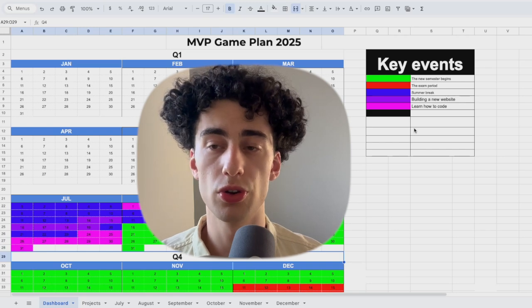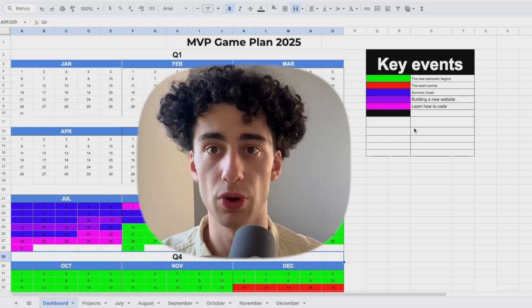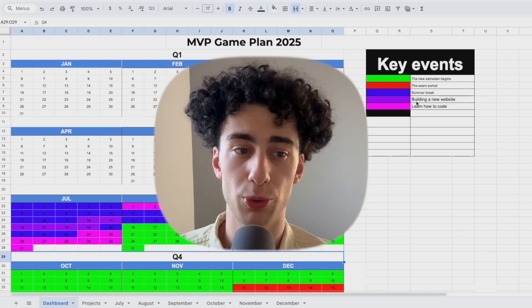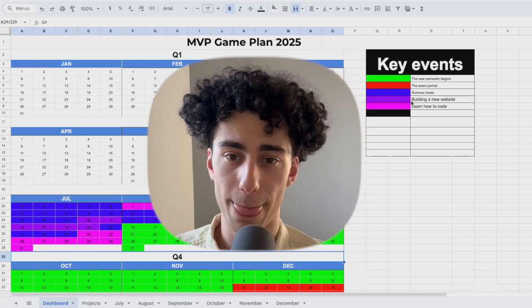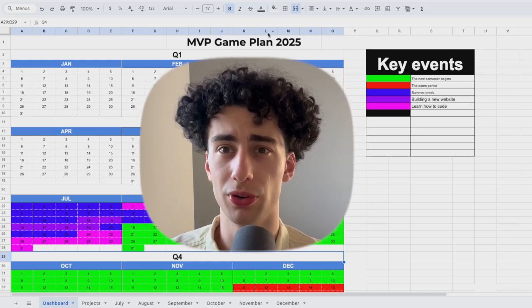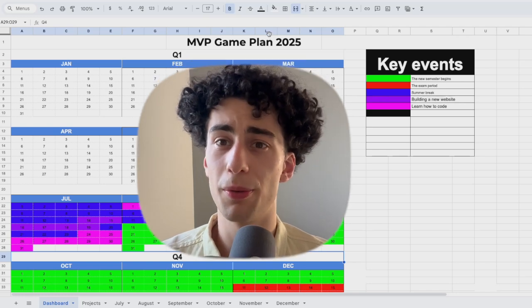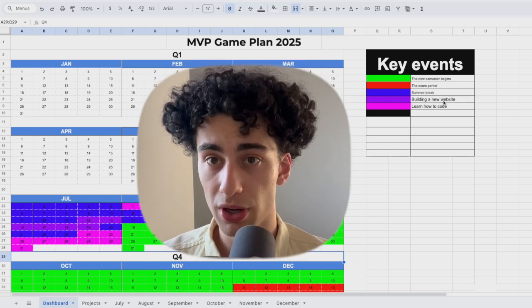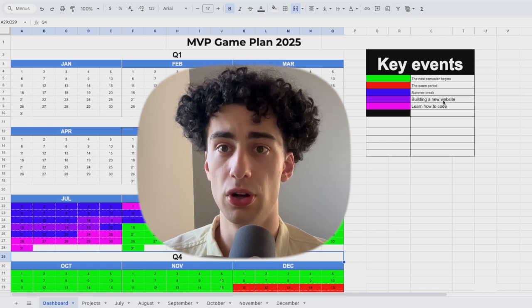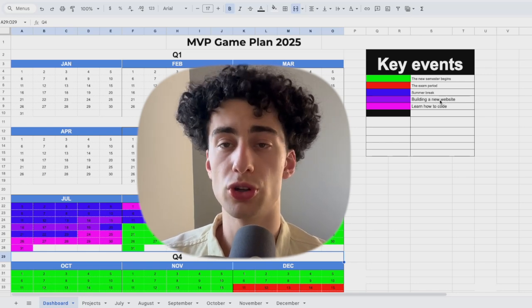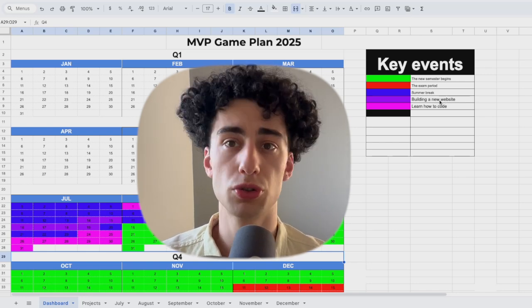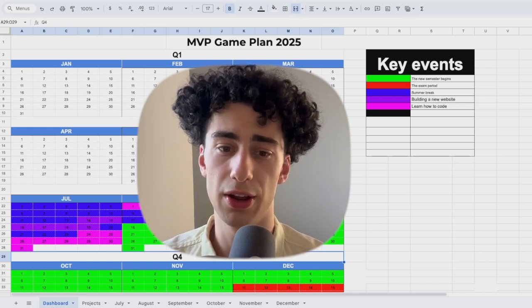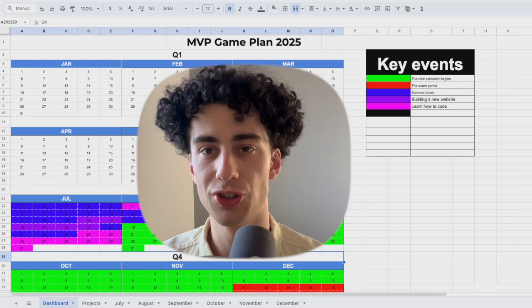So this is the cool part about this dashboard area: you can see your entire year and the most important events that you have to do this year. You're not supposed to use this dashboard to put everything that you're going to do that year. This is only for the most important key events, things that are probably going to require more than a week. For example, if you want to build a new website and you have not done it before and you want to schedule out some time to focus on that. Things like when school is beginning, when you have to go back to work again, when your vacation is starting, et cetera.